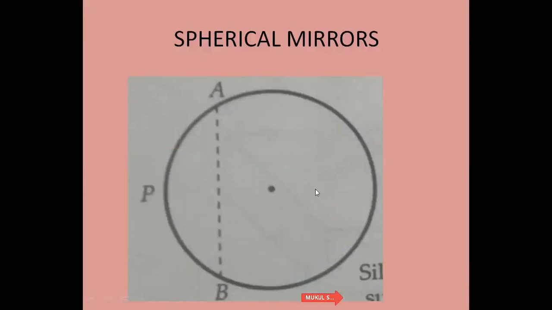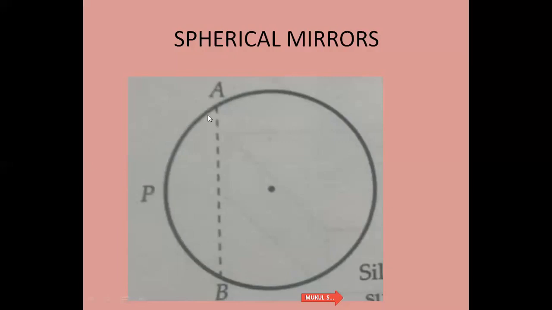So in this case, when a plane AB cuts the hollow glass sphere, this surface APB will represent the spherical surface. When either side of this spherical surface is polished or silvered, it forms a spherical mirror.